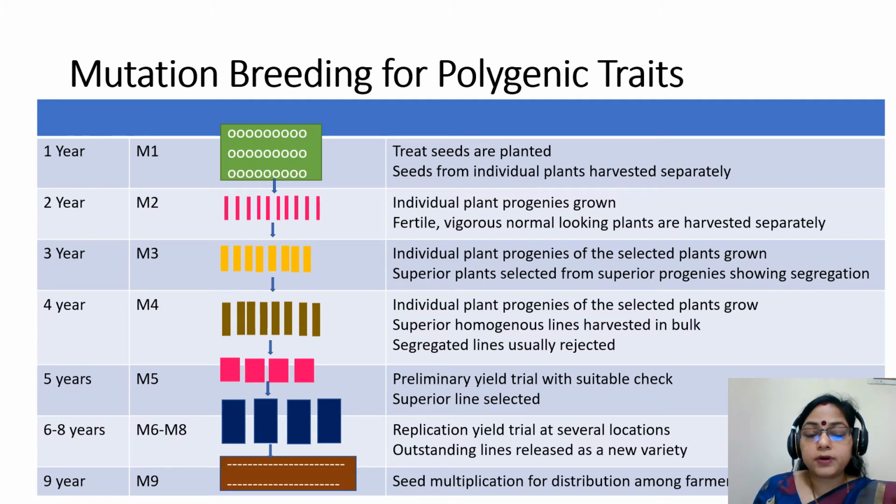In the fifth year or M5 generation, a preliminary yield trial with suitable checks is done and superior lines are selected. From the 6th to 8th year, that is M6 to M8, replicated yield trials at several locations are done and outstanding lines are released as a new variety. In the 9th year, that is M9, seed multiplication for distribution among farmers is done.